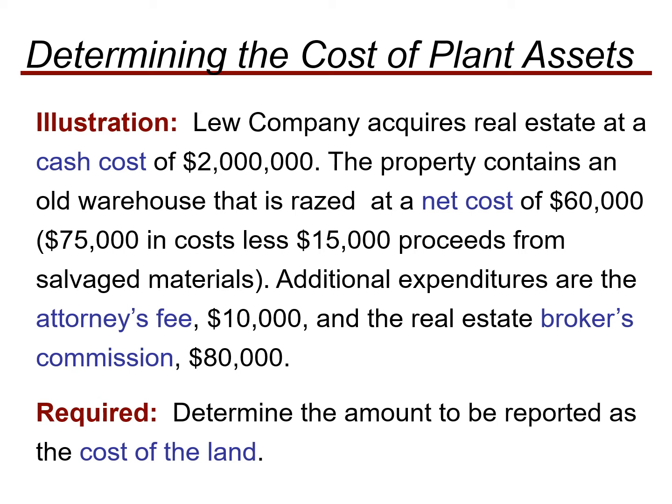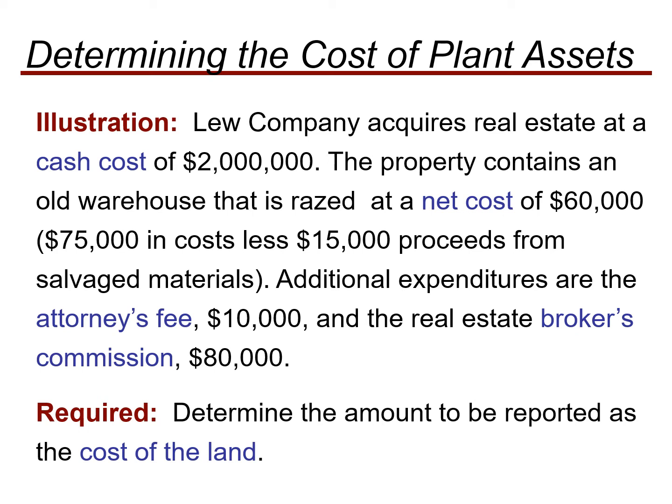Then 75,000 in cost less 15,000 proceeds from the salvage material, whatever the demolition material is. So while you sold that, you have 15,000 proceeds, but the actual cost incurred on the demolition is 75,000. Additional expenditures are the attorney fees, which you incurred to transfer the title of the land to your name. That was 10,000, and the real estate brokerage commission is 80,000. So this is the total, and you have to incur this cost as well.